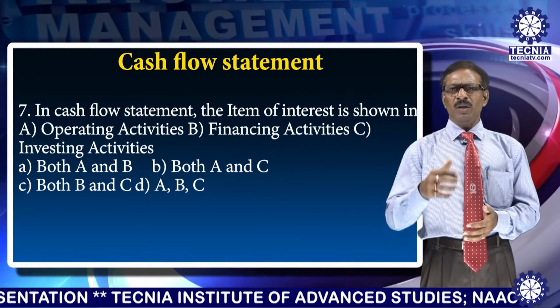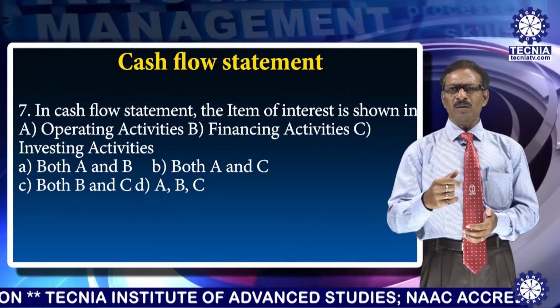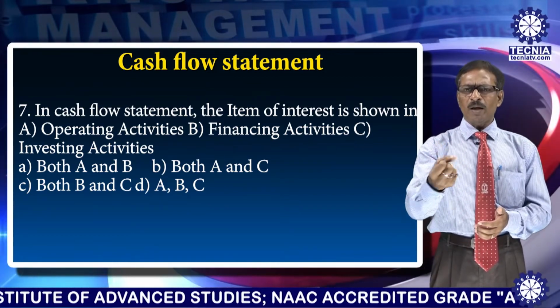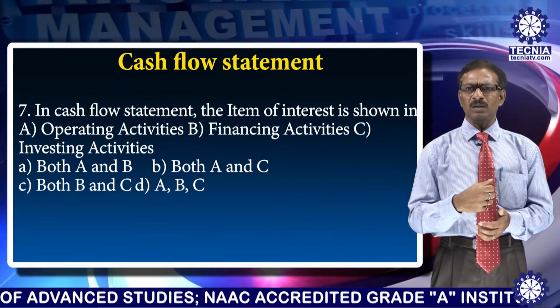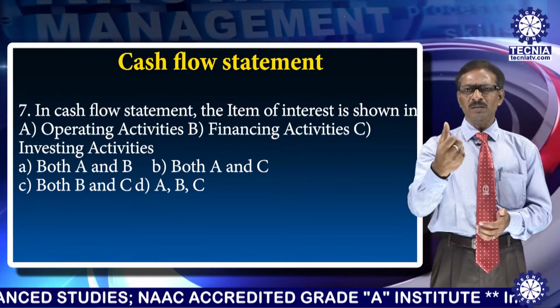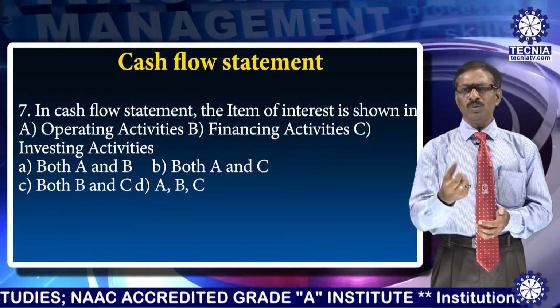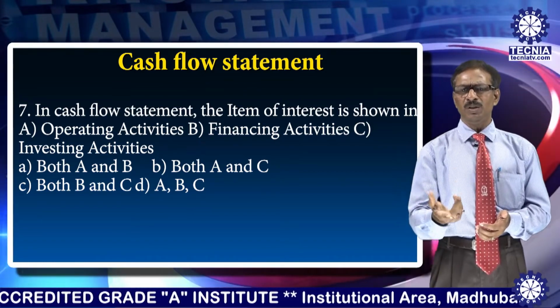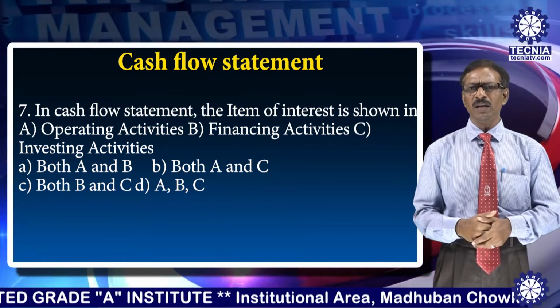How? One is interest paid, whenever you acquire certain funds from the bank. You have acquired borrowed capital, so you need to pay. Acquisition of funds is financing, so no doubt its child, interest paid, would come under financing activity.